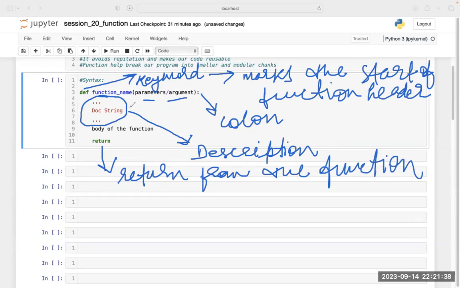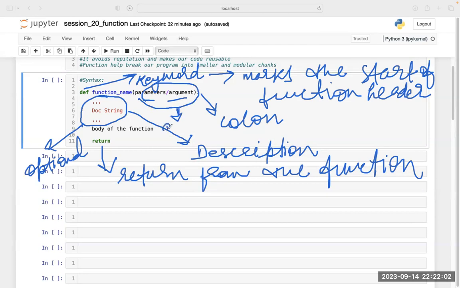In this, the docstring is optional. If you want, you can put it. If you do not want, you can leave it. Also, the parameter that you are providing to the function is optional in some cases.